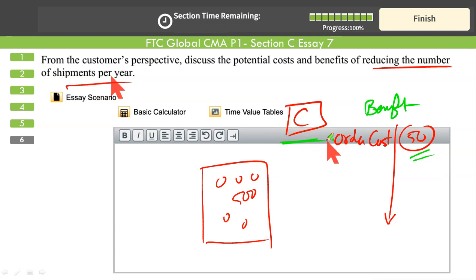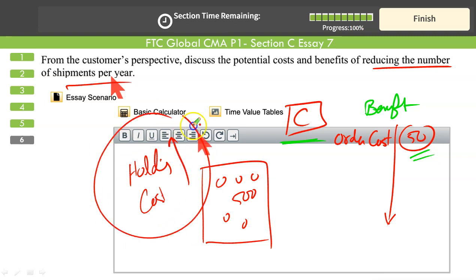Look at the other side. When you order larger deliveries, you will have to accommodate these extra units in your warehouse. Maybe you may have to acquire extra storage facility. Your rent cost will go up. In other words, I can say the drawback of ordering larger order size, it will result in higher holding cost. Your carrying cost will go up.